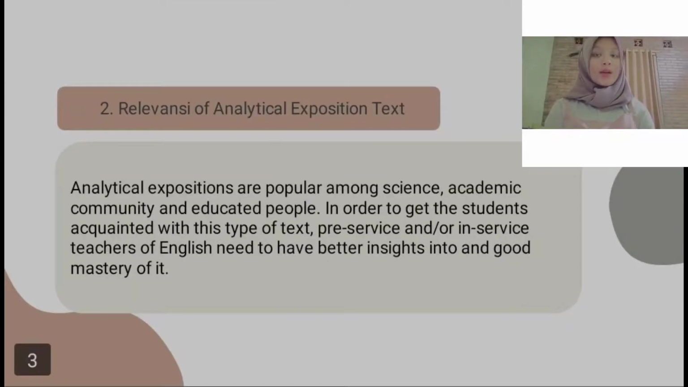2. Relevancy of analytical exposition text. Analytical expositions are popular among science, academic community, and educated people. In order to get the students acquainted with this type of text, pre-service and or in-service teachers of English need to have better insight into and good mastery of it.